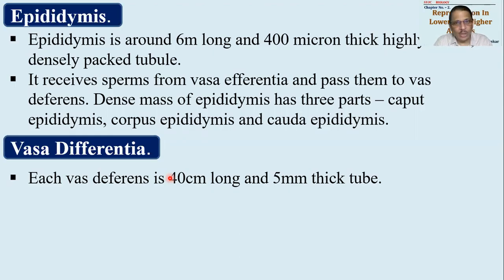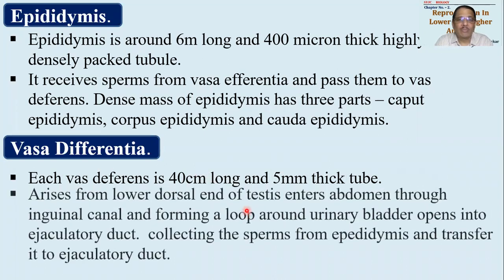They enter into the abdomen, then they will take a turn around the urinary bladder, and then they will come onto the ventral surface. So to make this particular journey, इतना लंबा जर्नी उस डक्ट को करने का है, तो उसका लेंथ बहुत ज्यादा होना चाहिए. So each vas deferens is a milky white type of duct having 5 millimeters of thickness and around 40 centimeters in length. 30 to 40 centimeters उसका लेंथ दिया जाता है. So this is a basic thing.